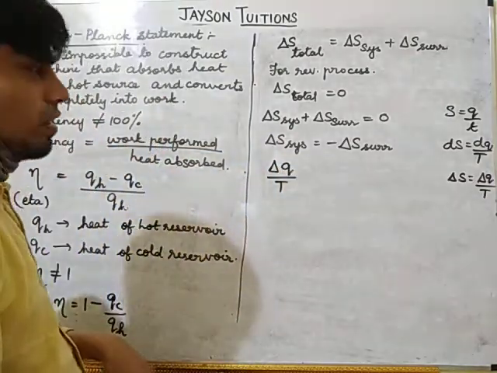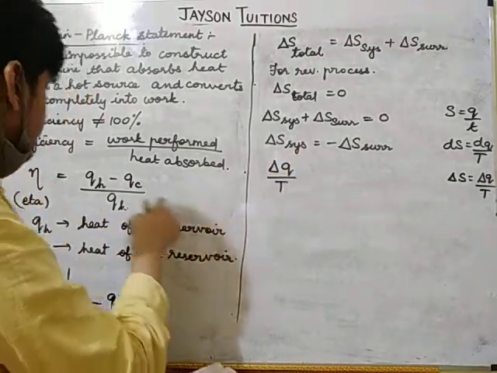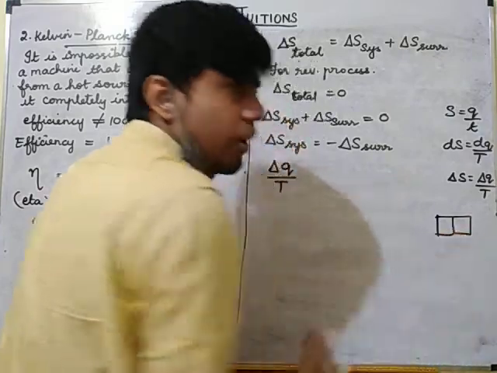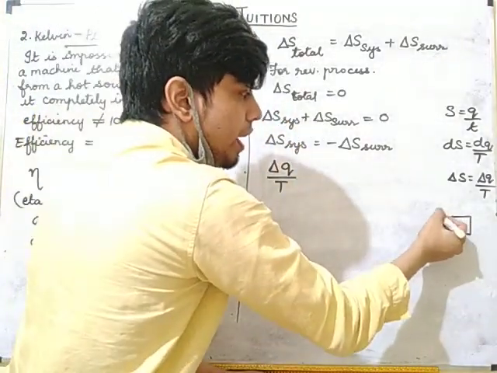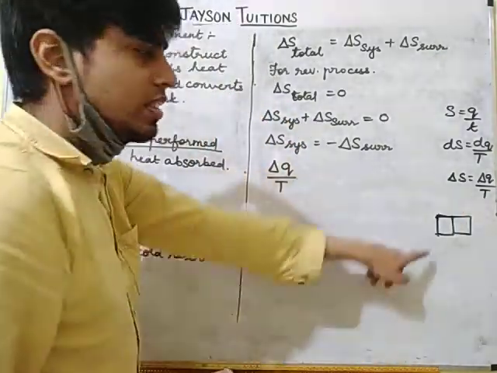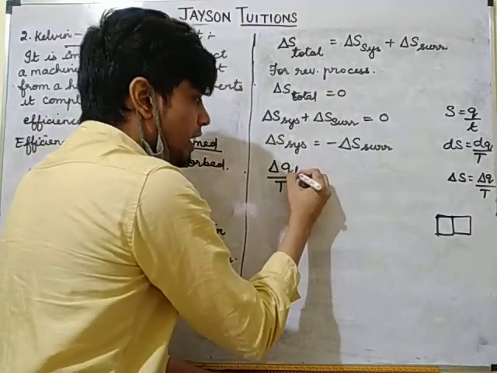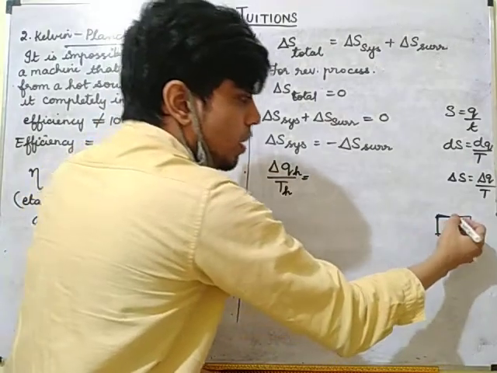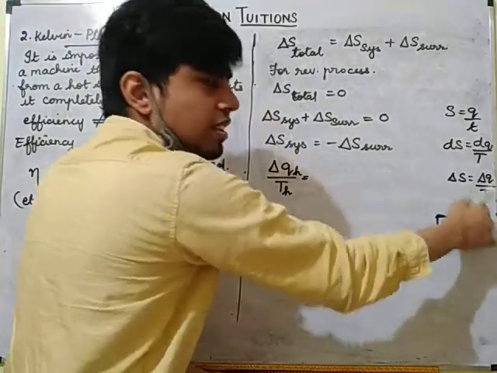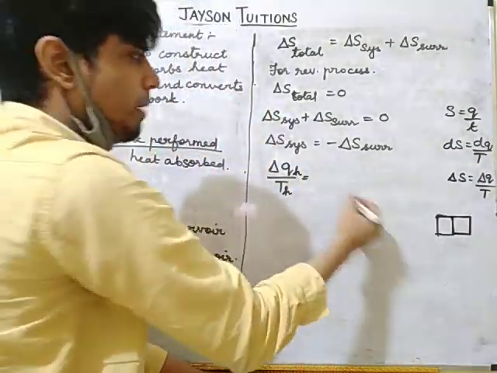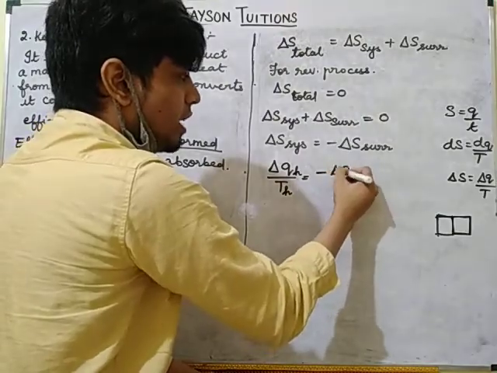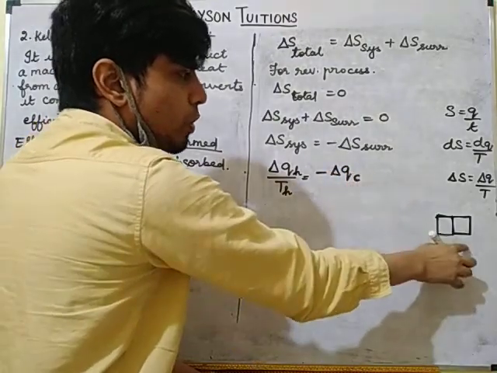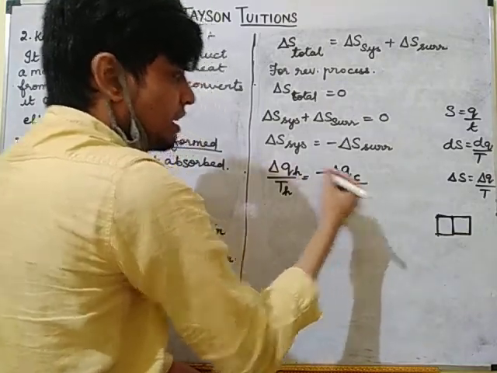Okay. So this is system. System means, I told you, hot body is there, cold body is there. This hot body only is having the heat. So this is the system. So I am writing QH, TH. So which is in the surrounding? This cold body is in the surrounding of this hot body. So I am writing it as minus delta Q. Surroundings means it is the cold body, divided by TC.